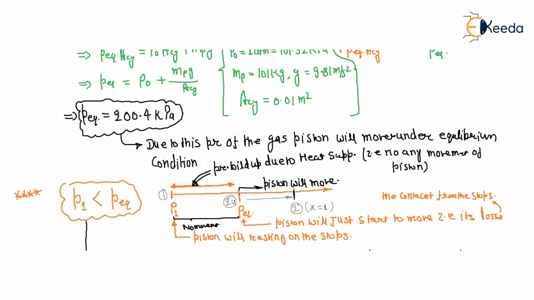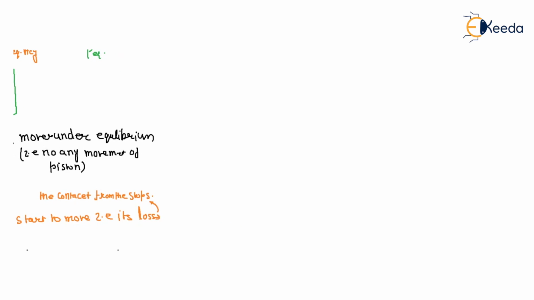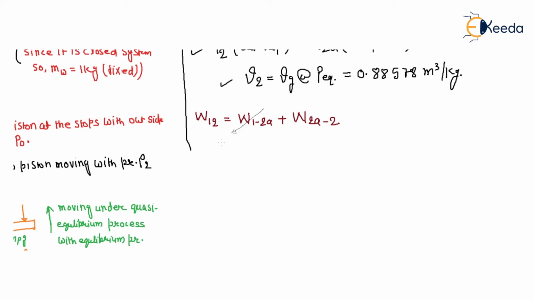In the two-phase region the pressure is constant and the piston is moving, while earlier the volume was fixed. So W2A-2 is a quasi-static expansion.